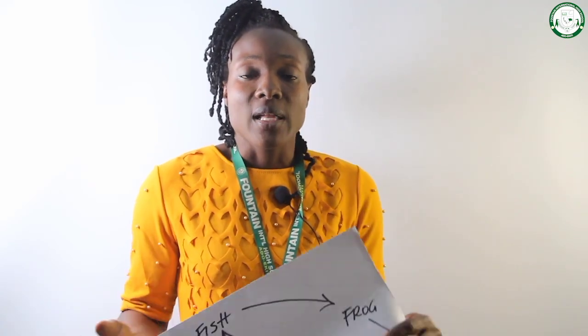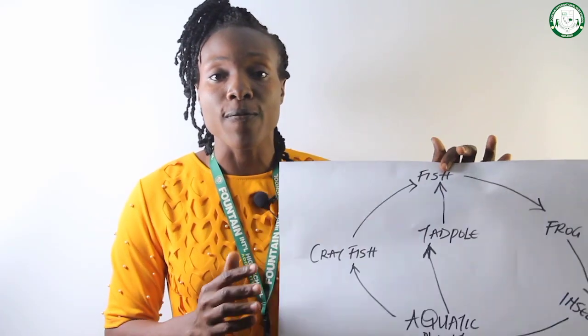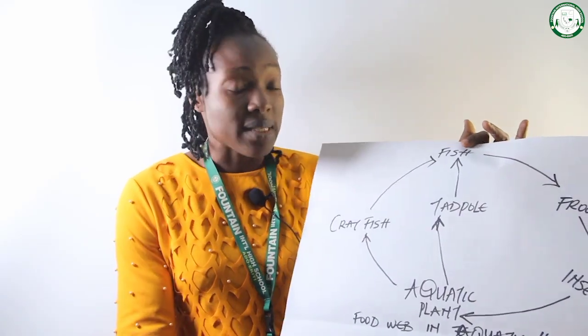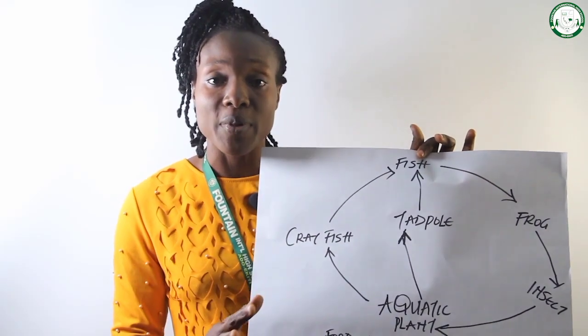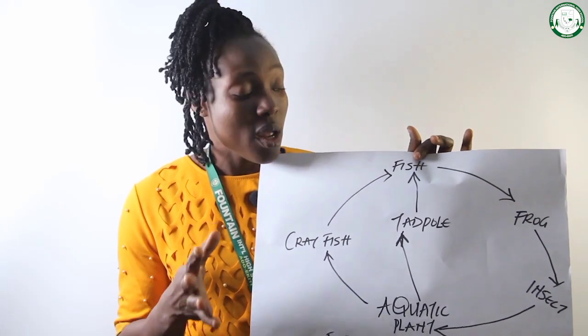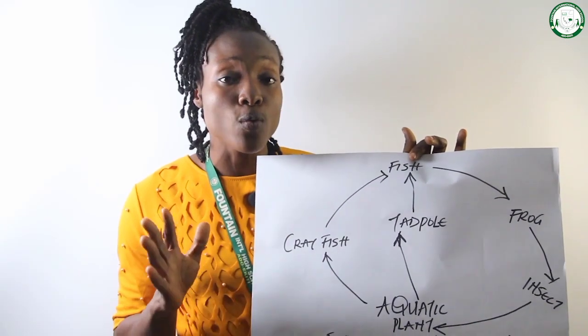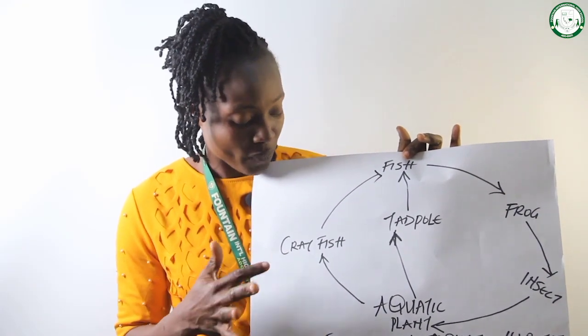Now, looking at this food web, this is an example of a food web in an aquatic habitat. You all know that we have terrestrial and aquatic habitats.